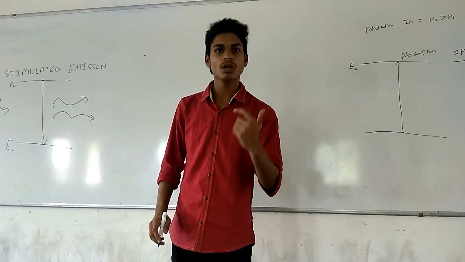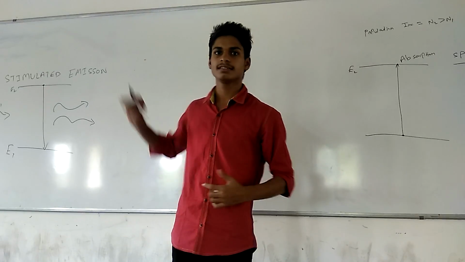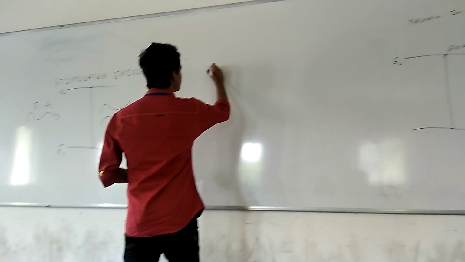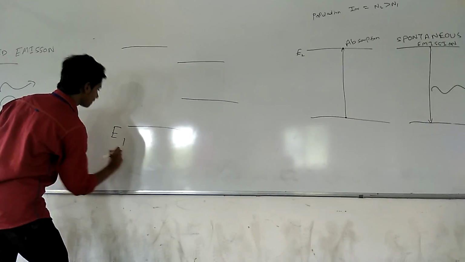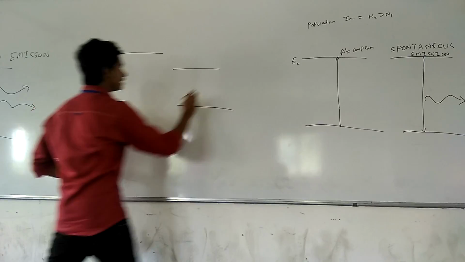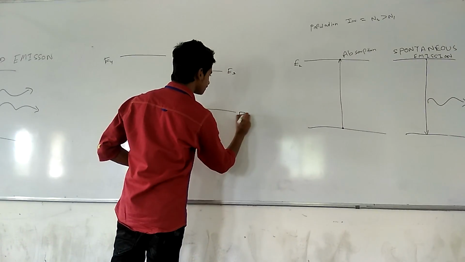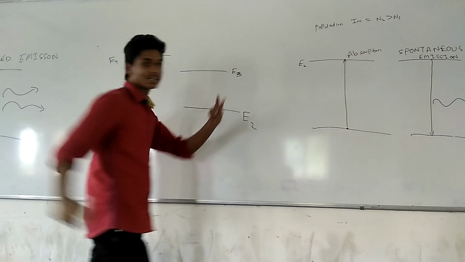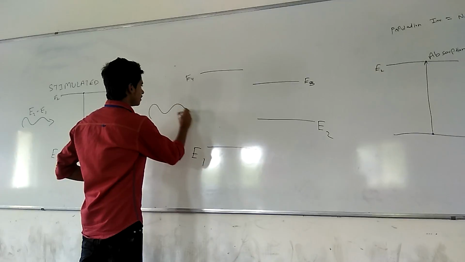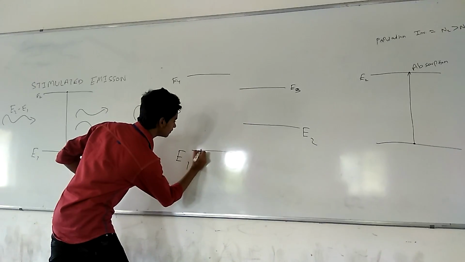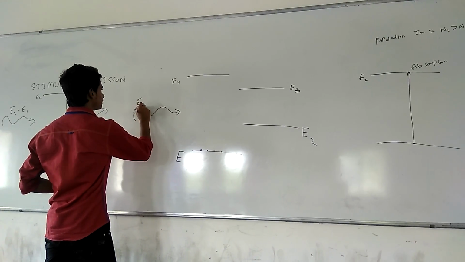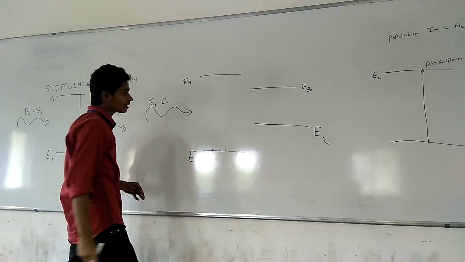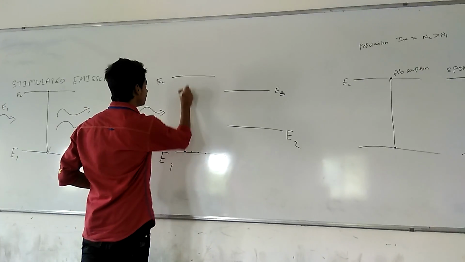I'm going to tell you about the 4-level laser system. As the name suggests, it has 4 levels. This is E1, E4, E3 and E2. We have already discussed all the processes, so let me get you very straight to this one. There will be some electrons here. A photon of energy E4 minus E1 will be supplied. Okay. Then absorption will occur.